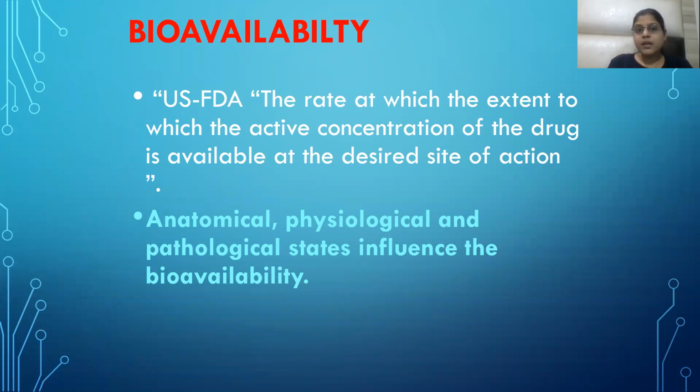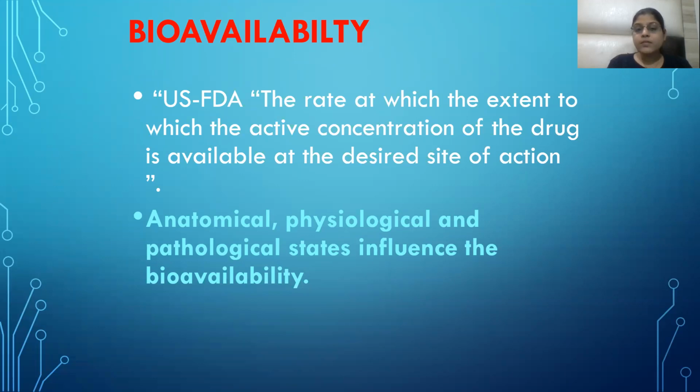Now, what is bioavailability? The US FDA definition is the rate and extent to which the active concentration of the drug is available at the desired site of action. It means when we take the drug, it reaches the GIT and is absorbed from there. Now, how much is available at the site of action, that is in the systemic circulation, after getting absorbed and after first pass metabolism, how much concentration reaches the site of action, that is bioavailability.